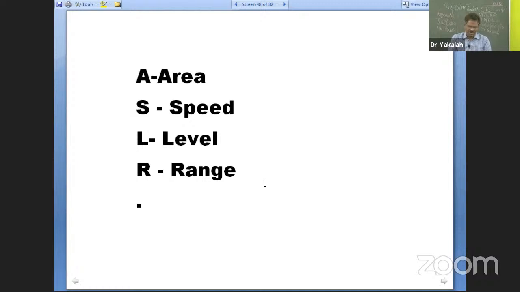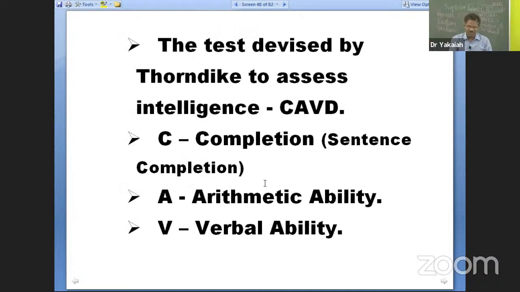All right. Then Thorndike also has devised one test to assess intelligence. What is it? Somebody said one factor, two factor, he says multi-factor, 4 aspects. I will say there are 10 aspects. No, that is not going to be accepted, but yes, he has devised that test.